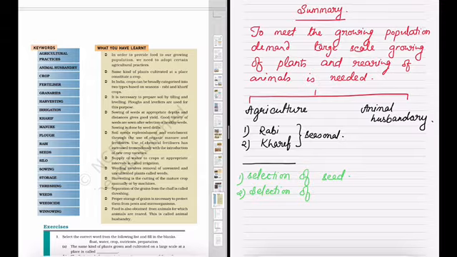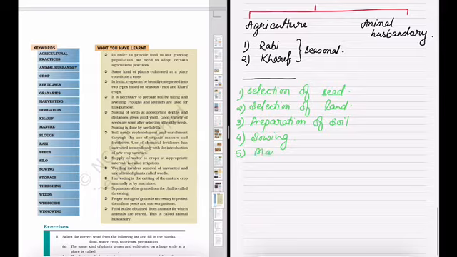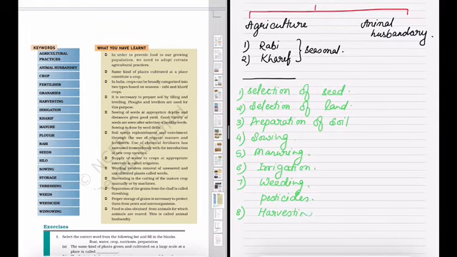So finally we come to the summary of the chapter. To meet the growing population demand, large scale growing of plants and rearing of animals is needed. Large scale growing of plants we call agriculture, and large scale rearing of animals is called animal husbandry. Two main crops of India are Rabi and Kharif, which depend upon the season. For this growing of crops, we do selection of seeds, selection of land, preparation of soil, sowing, manuring, irrigation, weeding, pesticides, harvesting, and storage.